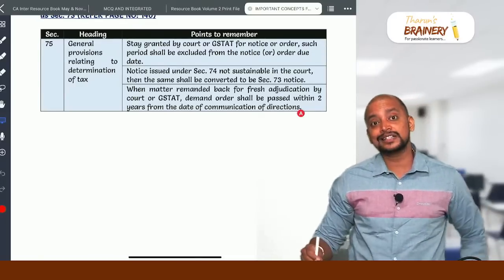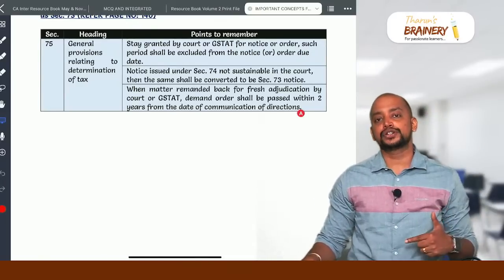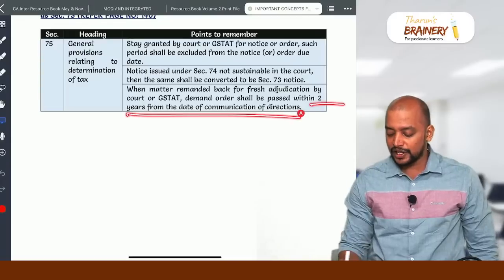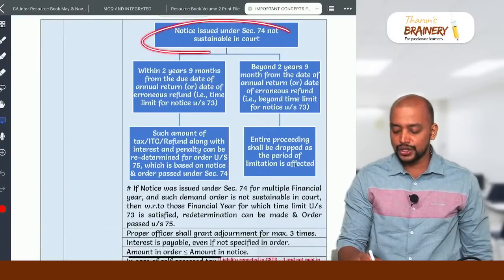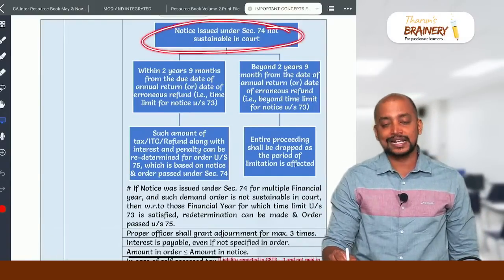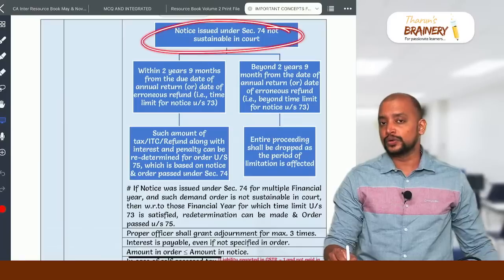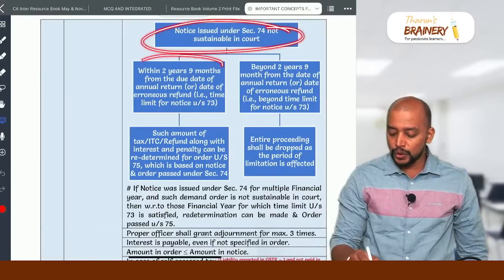But in this case, the matter is remanded back for fresh adjudication. So 2 years from the date of communication of directions. And here, say this, notice is issued under 74 but not sustainable in the court. Now, is that notice given within 2 years, 9 months?